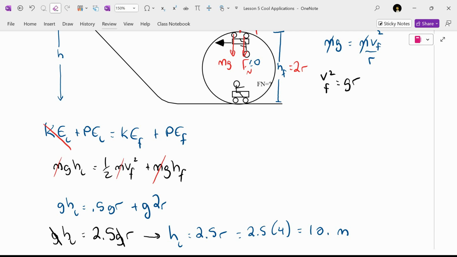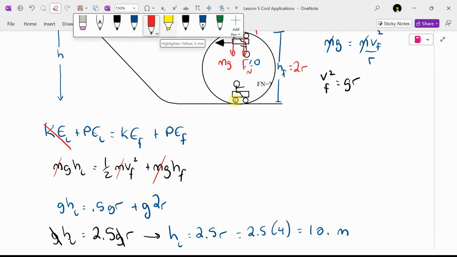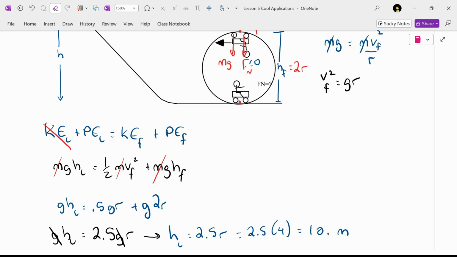Well, you know, this is a good job for a free body diagram. What are the forces acting right here? Get the obvious one. Which way? Down. What else? Normal force pointing up. Who's winning?